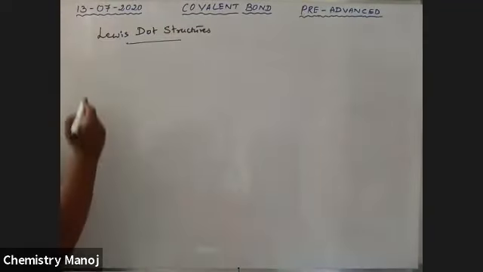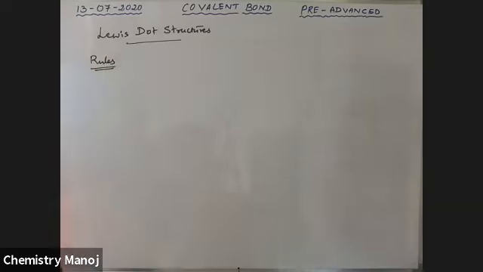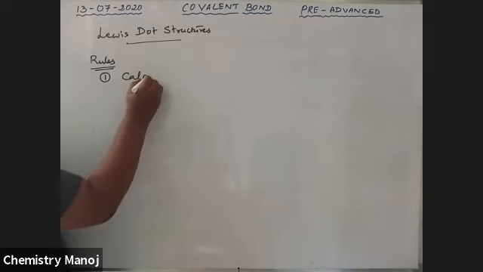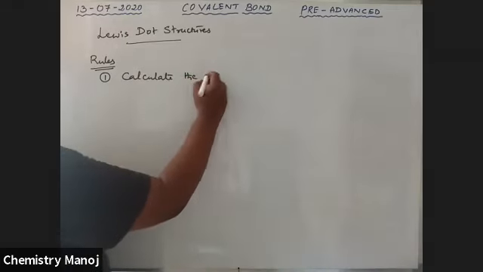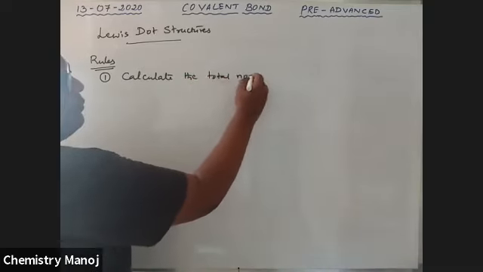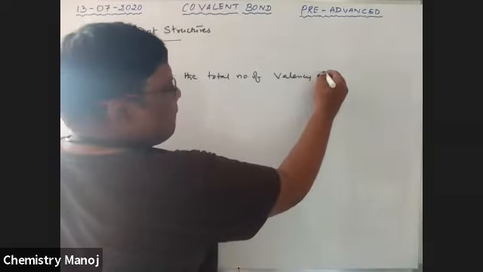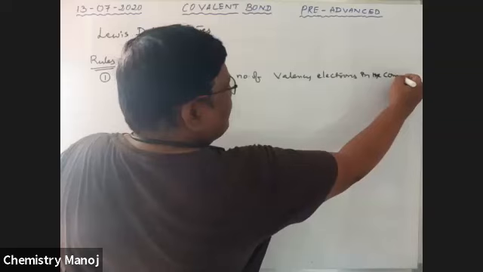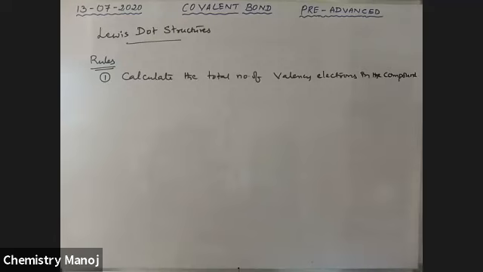So first of all, the rules to write the Lewis dot structure. First point is, calculate the total number of valency electrons in the compound.